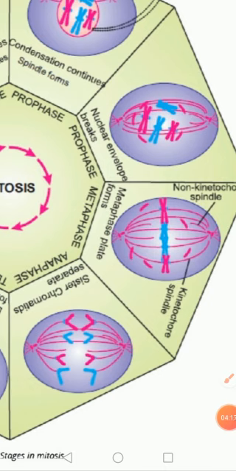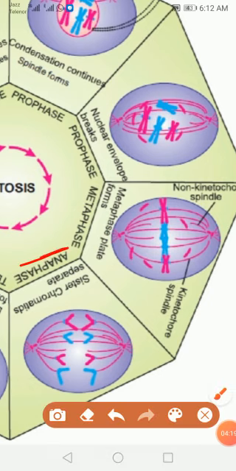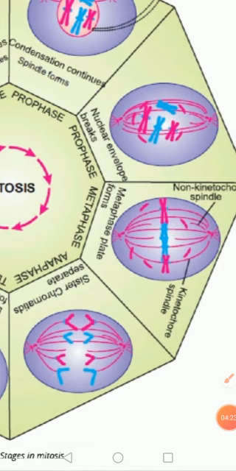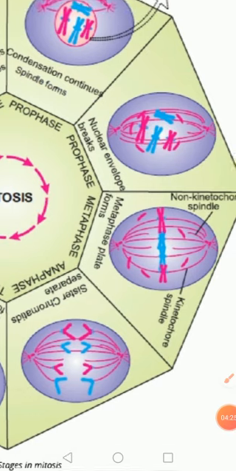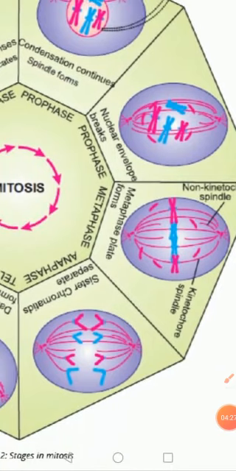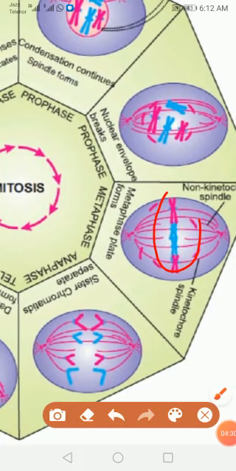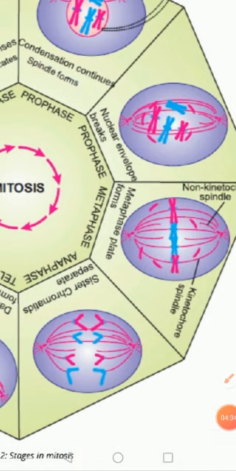Okay, next phase is the anaphase. What happens now in anaphase? In anaphase, the chromosomes have to separate themselves. In the next phase, anaphase, what will happen? The chromosomes will separate themselves. How will they separate themselves?